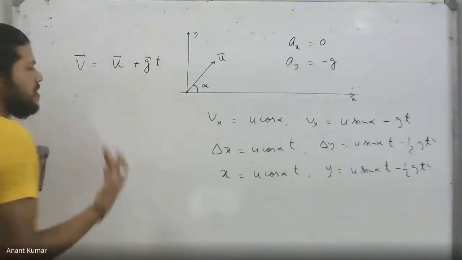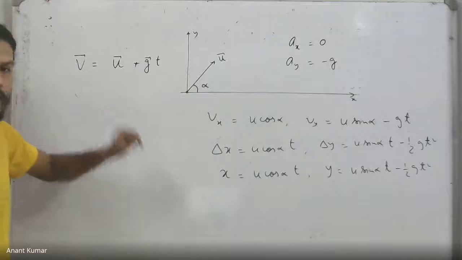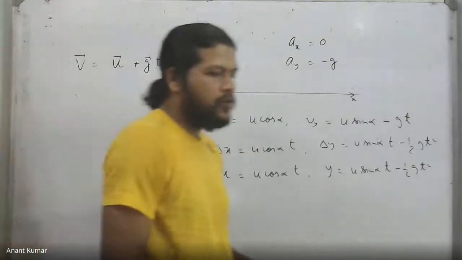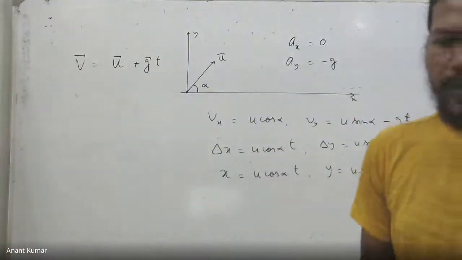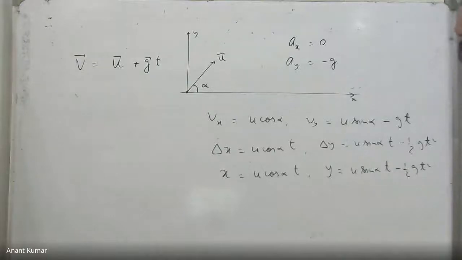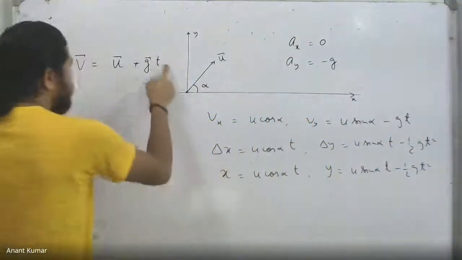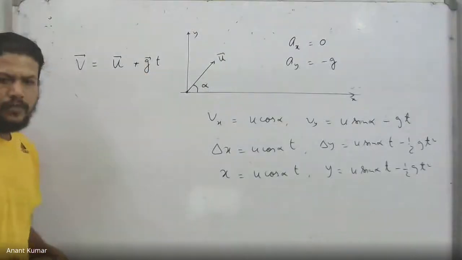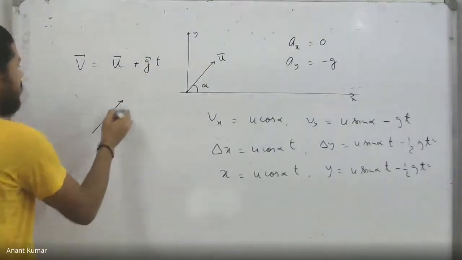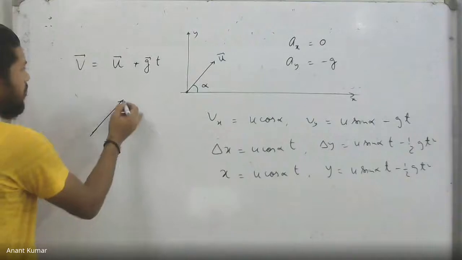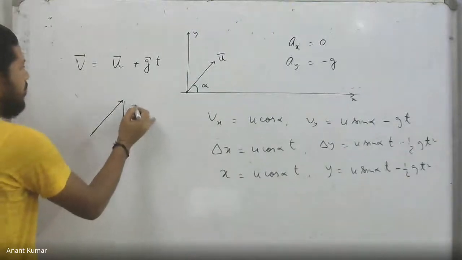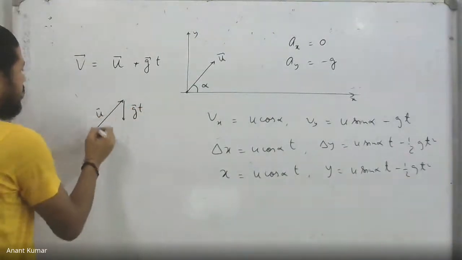In this case, it will be a plus sign because this is a vector, not a component. That implies the velocity is nothing but the initial velocity added to a vector which is always pointing in a downward direction. So initially if it was this vector, after time t we have to add an extra vector gt, and so the final velocity turns out to be this way.